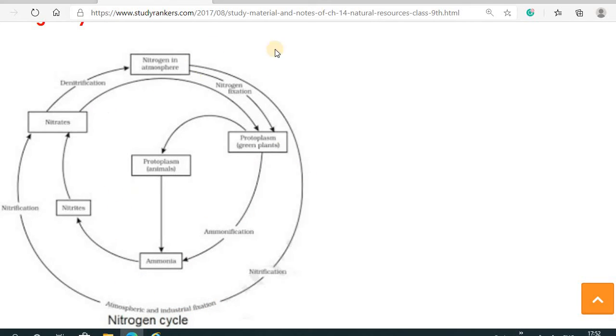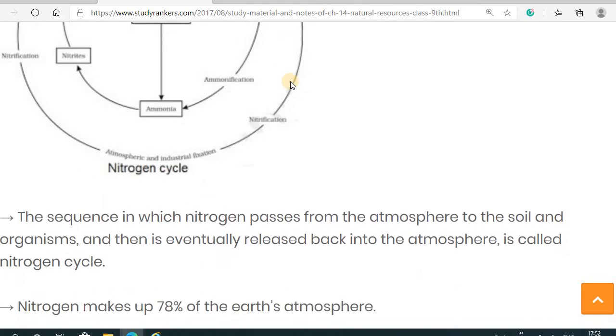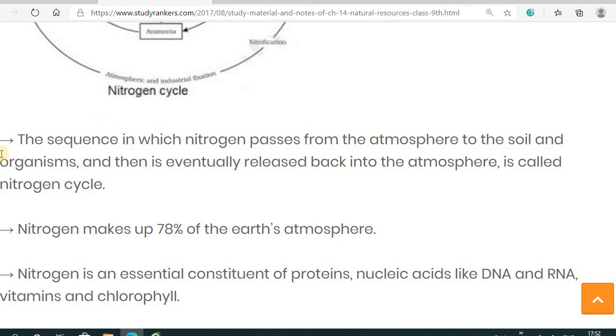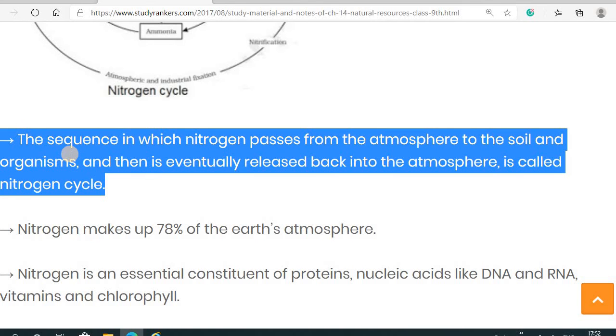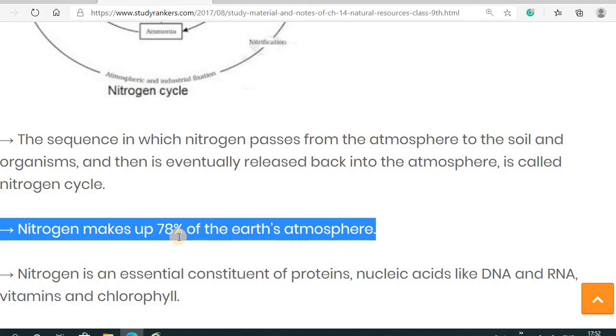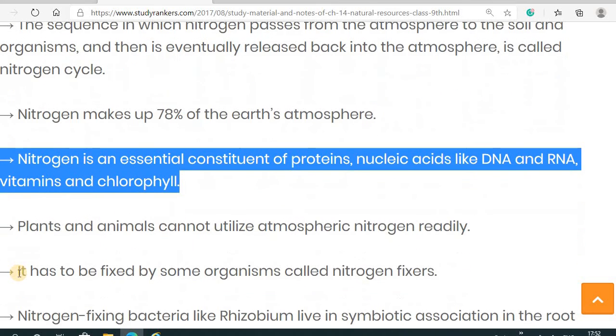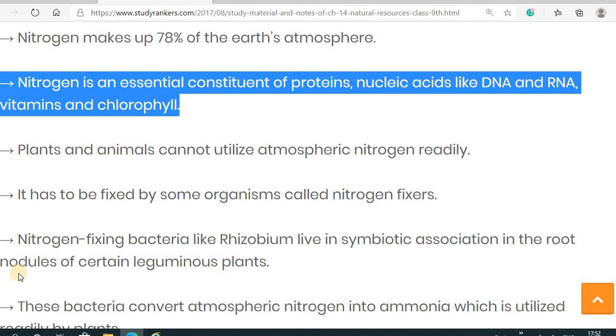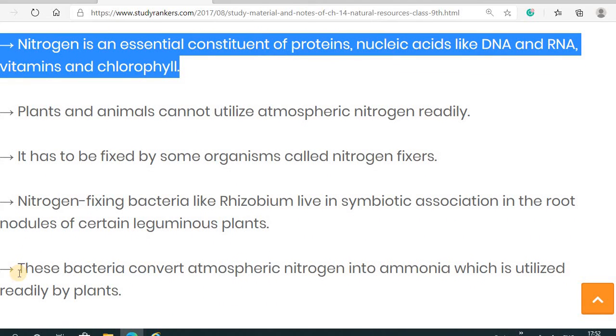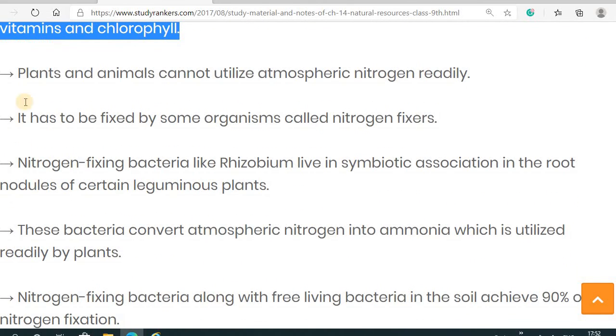So how will this nitrogen cycle work? First of all, we have to write down the definition of the nitrogen cycle. The sequence in which nitrogen passes from the atmosphere to the soil and organisms, and then is eventually released back into the atmosphere, is called the nitrogen cycle. Nitrogen makes up 78% of the Earth's atmosphere, and nitrogen is an essential constituent of proteins, nucleic acids like DNA and RNA, vitamins and chlorophyll, or you can say it is essential for biomolecules.